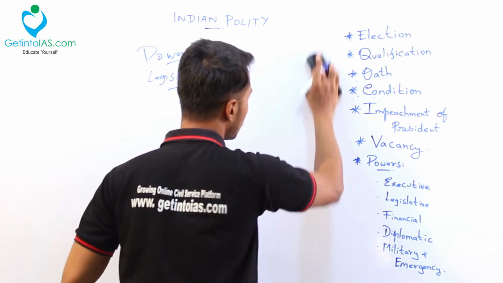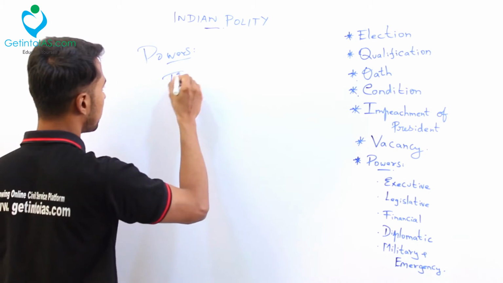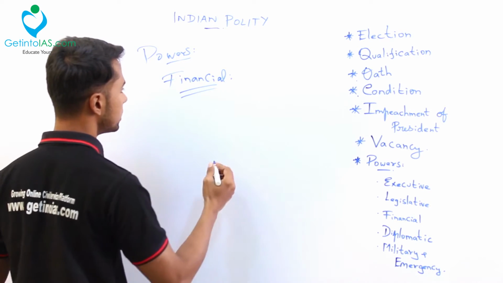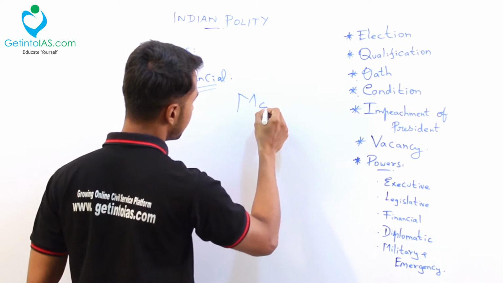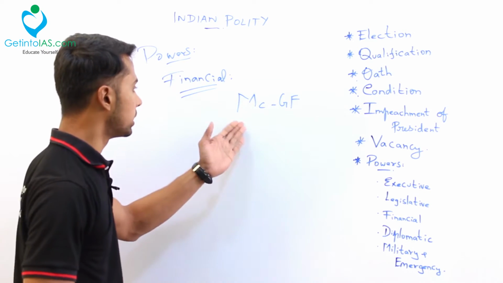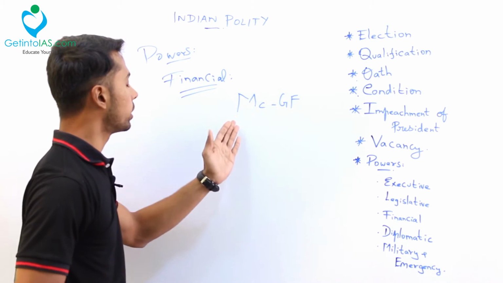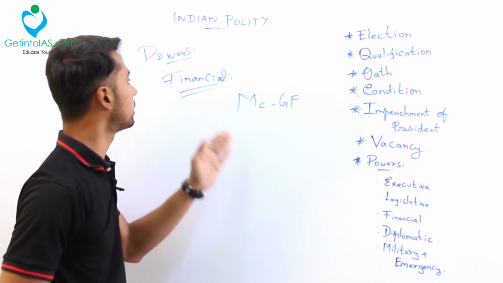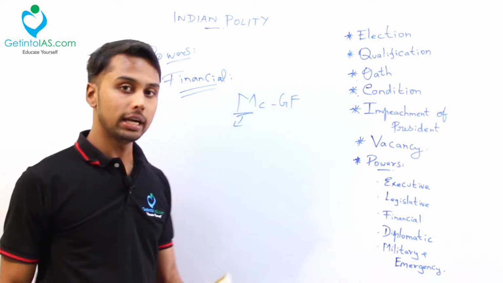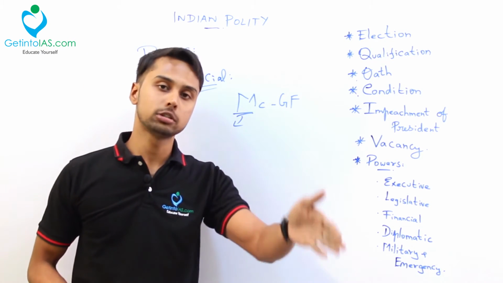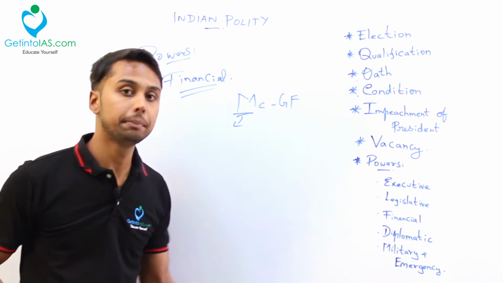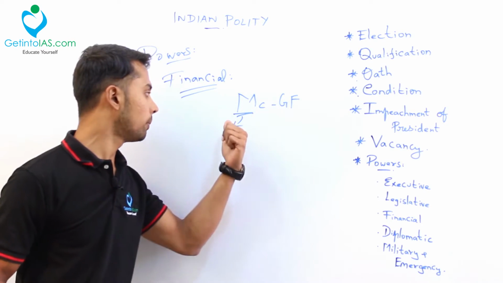Okay, next we are going to the next power, that is the financial power of a President. So what is the code word for financial powers? MCGF. MC means MACD. You all know MACD. Okay. GF is your girlfriend. Okay. You are going to MACD with your girlfriend. Okay. That is the code word for financial powers. What is this M? M is with respect to your money bill. I have dealt with the money bill in detail. You can refer to my previous videos of Parliament to know about this money bill. Okay. For introducing this money bill, you need the permission of the President. Okay. That is with respect to money bill.